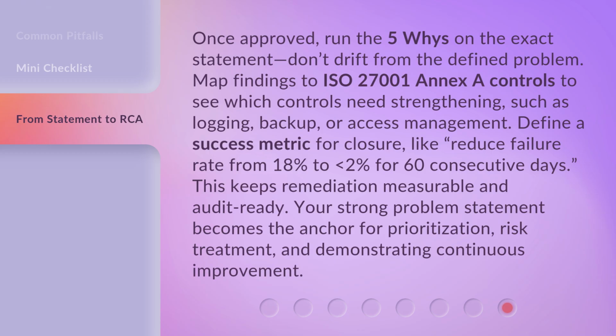Map findings to ISO 27001 Annex A controls to see which controls need strengthening, such as logging, backup, or access management. Define a success metric for closure, like reduce failure rate from 18% to less than 2% for 60 consecutive days. This keeps remediation measurable and audit-ready.